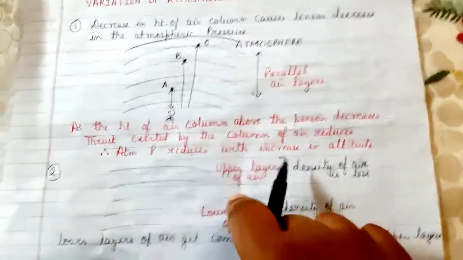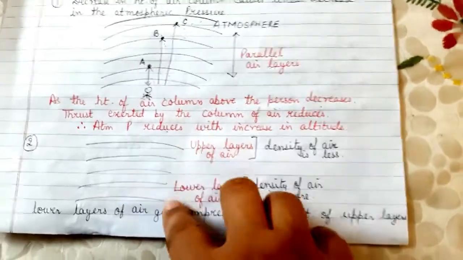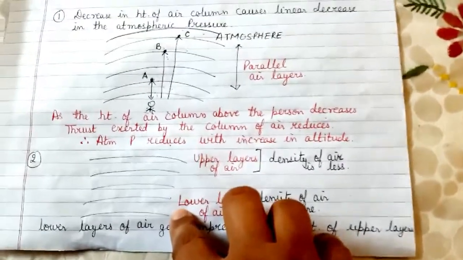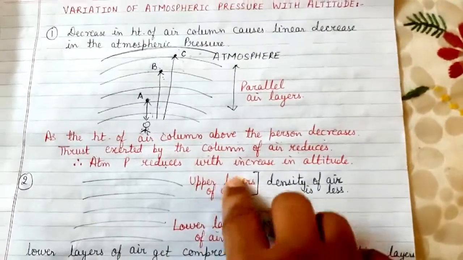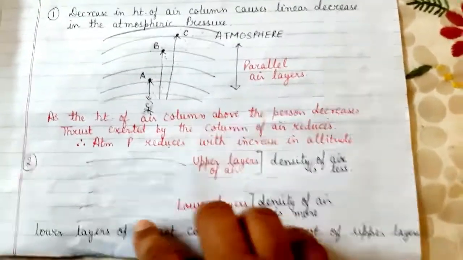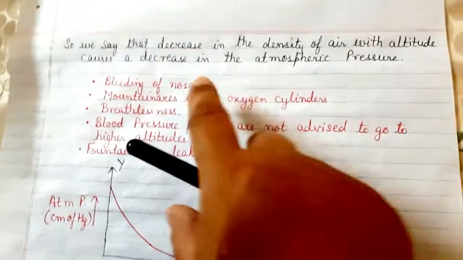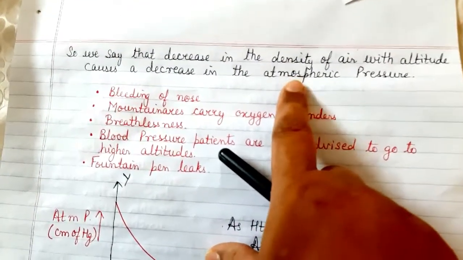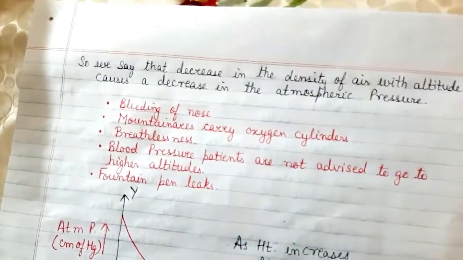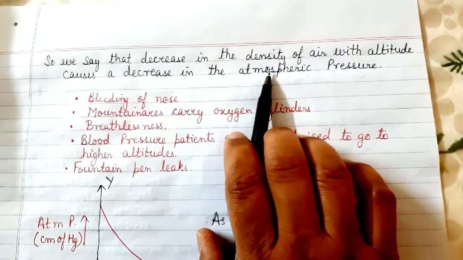Now let us look at the second point. Here also I have shown the different layers of atmosphere. We have already discussed that the density of the air in the lower layers is more than the density of air in the upper layers. Due to this variation in the density, as the density decreases, the atmospheric pressure also decreases, which means that when we move to higher altitudes, the density of air reduces, thus reducing the atmospheric pressure.